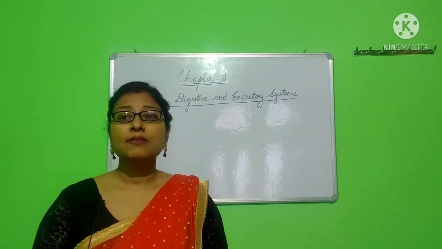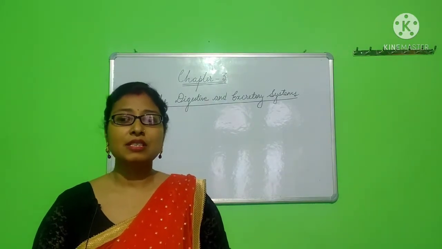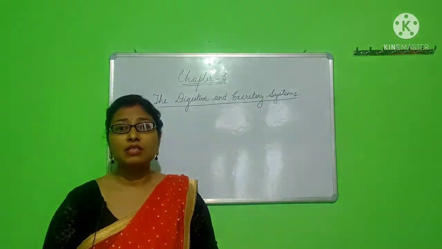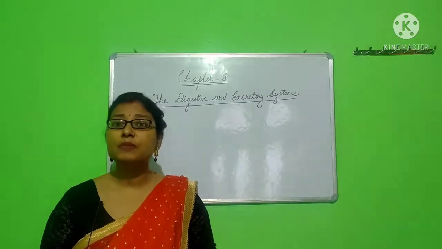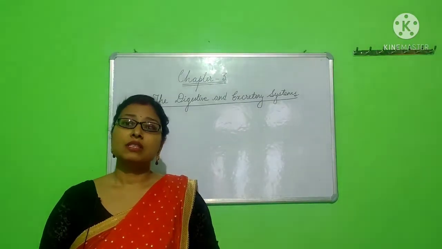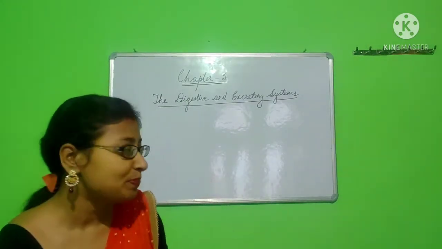There are several systems in the human body, and today we are going to study about some of those systems. So today's chapter is the digestive and excretory system. Before learning about what the digestive system and excretory system are, we will first study the types of systems in the human body. Let us see what they are.